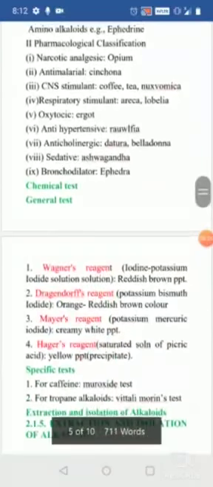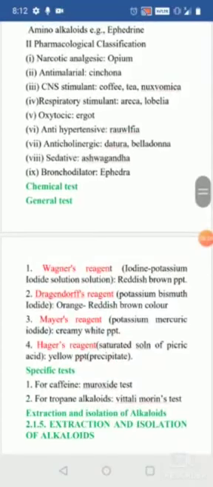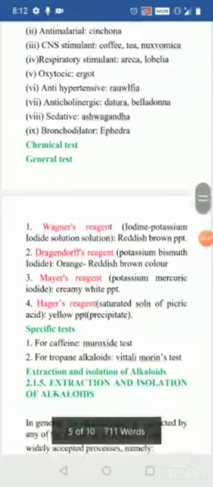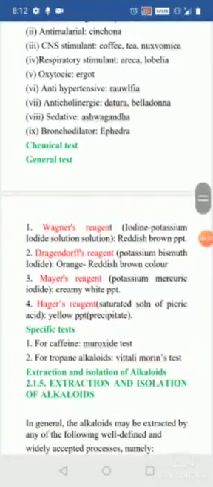When coming to the chemical tests, the general chemical tests include Wagner's reagent, that is iodine with potassium iodide solution, which shows reddish brown precipitate. Dragendorff's reagent, that is potassium bismuth iodide, shows the orange reddish color. Mayer's reagent, that is potassium mercuric iodide, shows the creamy white precipitate. Hager's reagent, that is the saturated solution of picric acid, shows the yellow precipitate.